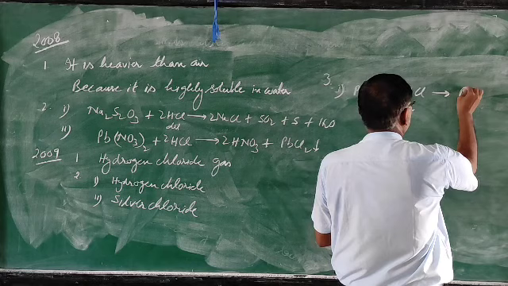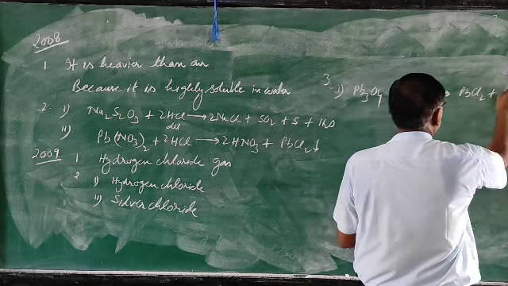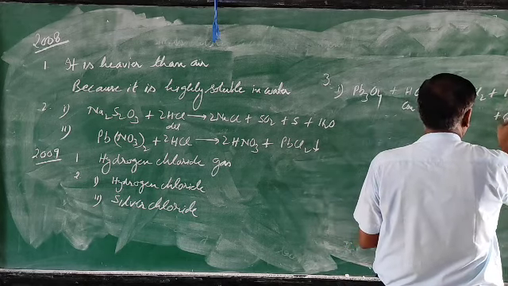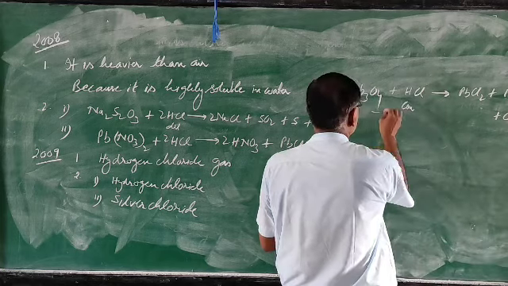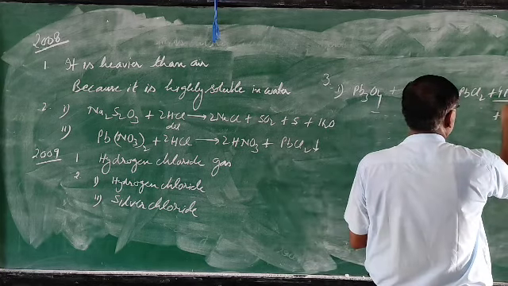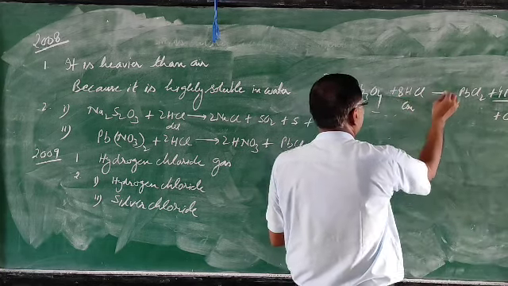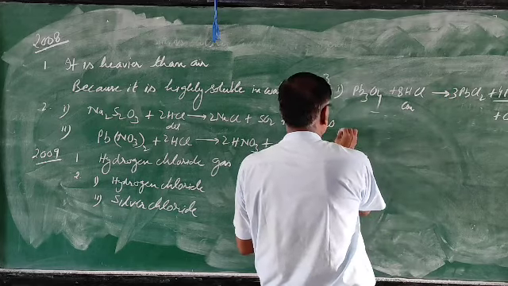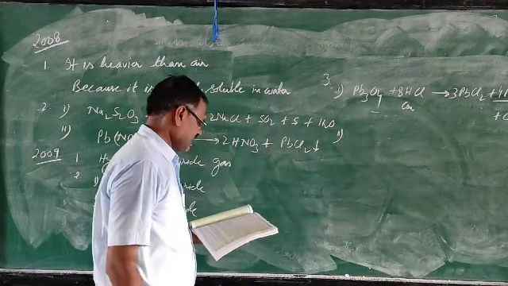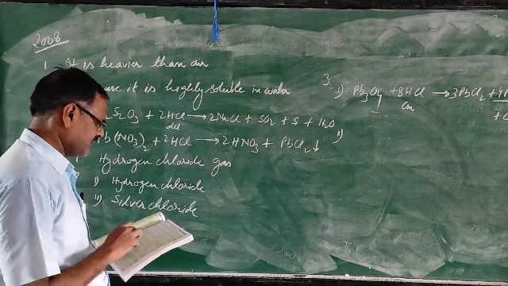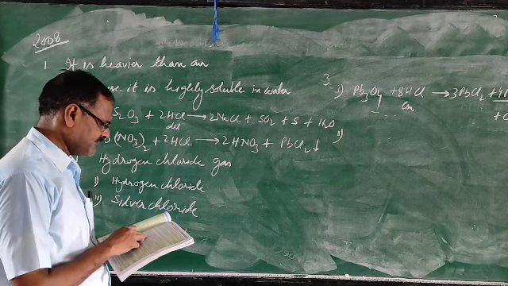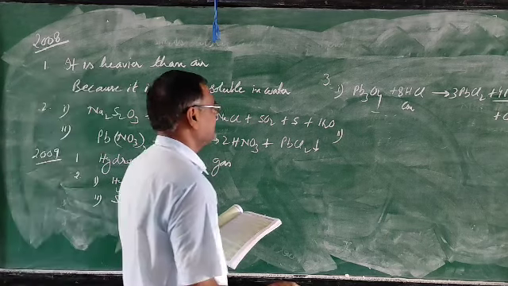This will form PbCl2, water and chlorine. Oxygen 4, hydrogen 8, lead 3. So it is balanced. Then the second one: magnesium metal is treated with dilute hydrochloric acid.